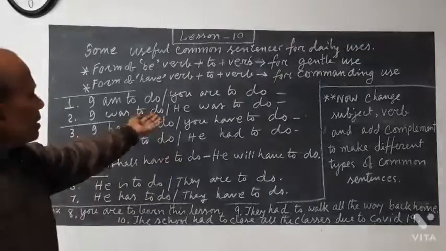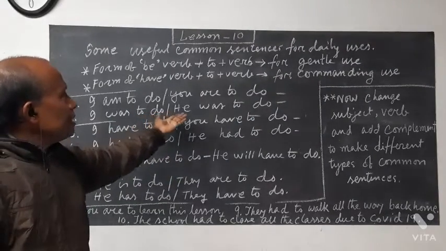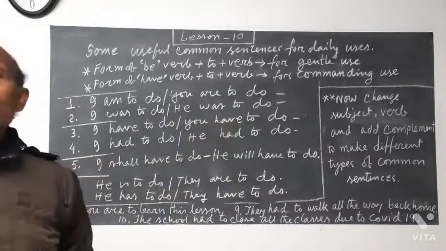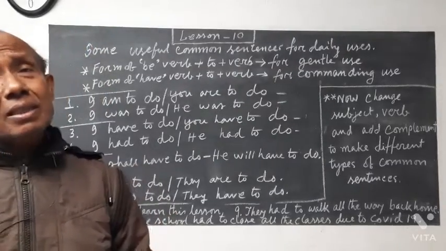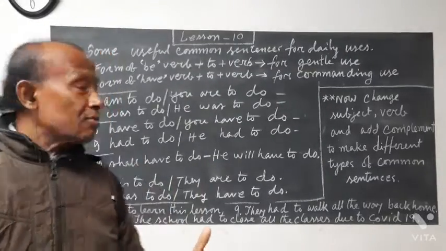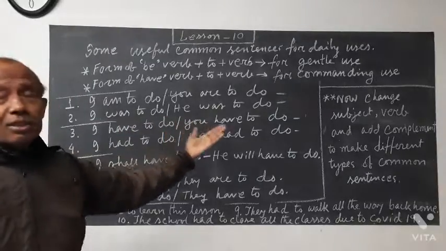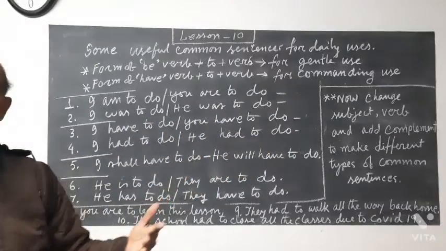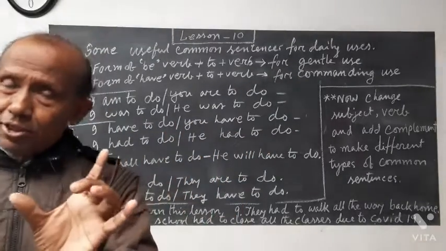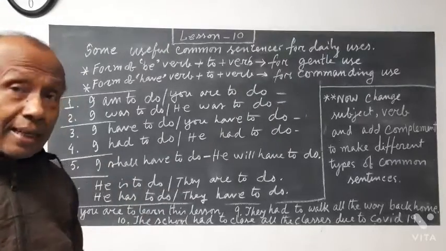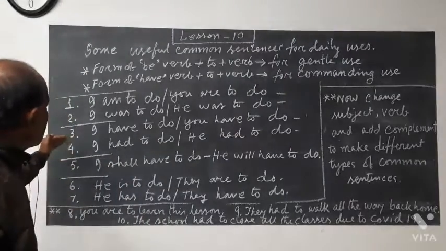Changing the subject here: he was to do that. He was to do, very simply, means he did it. In that case, we use this type of sentence, he was to do. It's a good phrase to listen to, and that is very nice. Okay. Next, come to the third example.